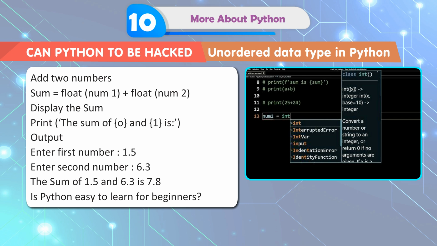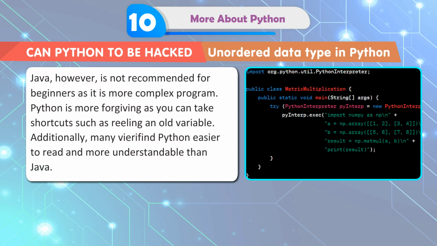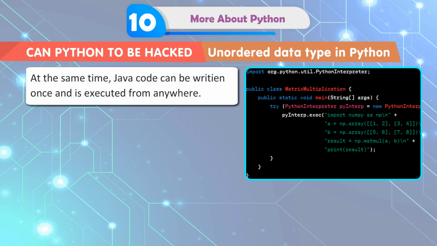Is Python easy to learn for beginners? Java, however, is not recommended for beginners as it is a more complex programming language. Python is more forgiving as you can take shortcuts such as reusing an old variable. Additionally, many find Python easier to read and more understandable than Java. At the same time, Java code can be written once and executed from anywhere.